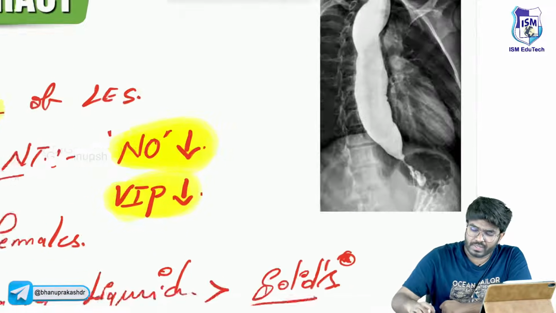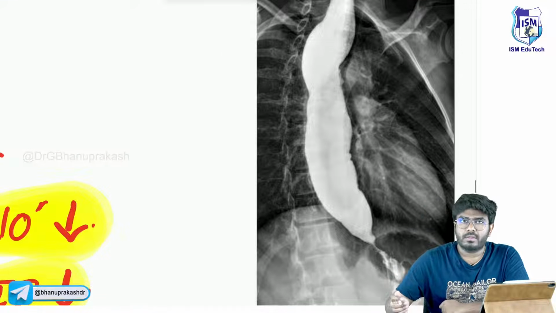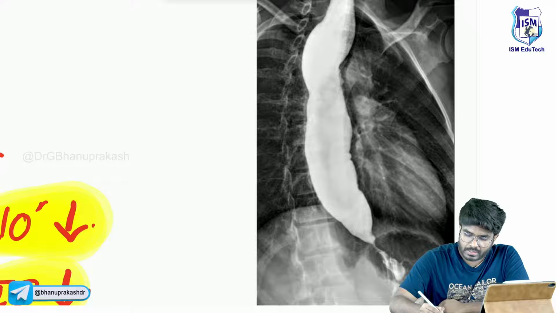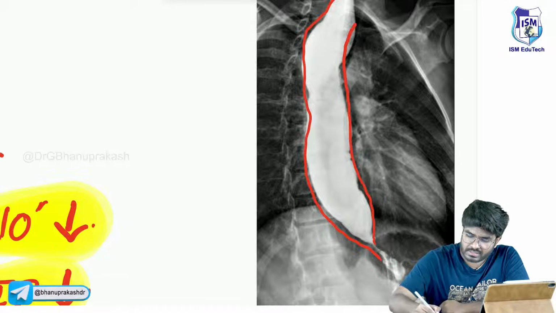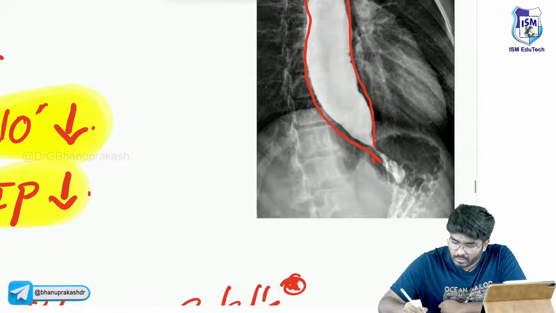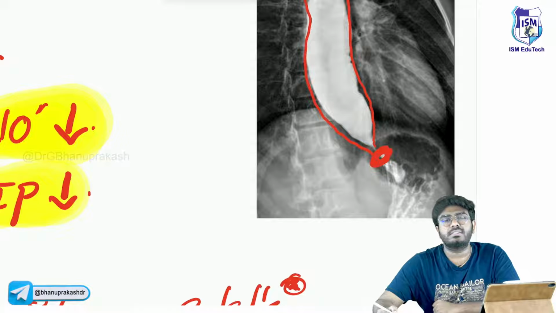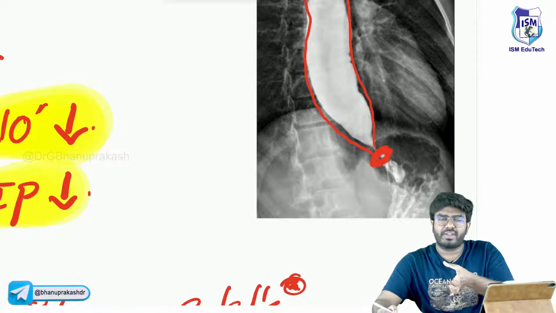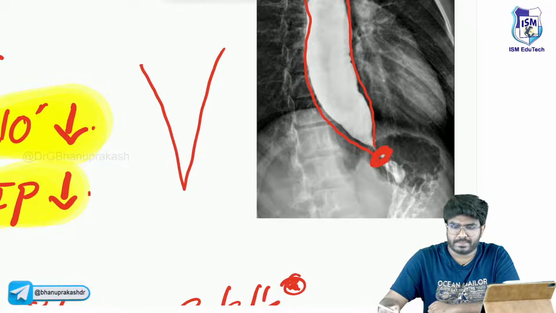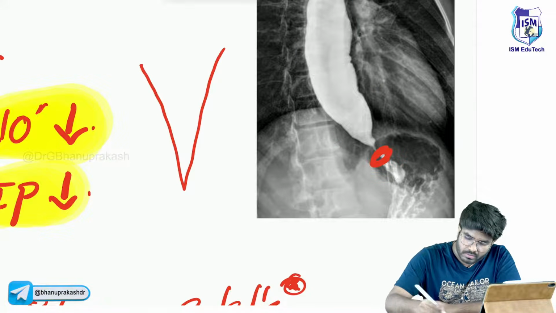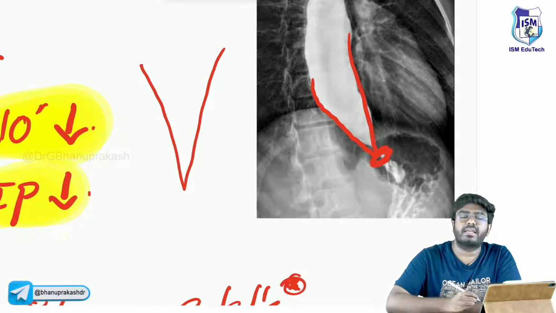Now, whenever you do the barium swallow, you can very clearly see here, the patient is taking the barium. Now the barium is coming to the walls of the esophagus. See here, in the lower esophageal sphincter region, the esophagus is tightly contracted. So how is the esophagus looking? Like the esophagus is something like this. It's like a bird beak.